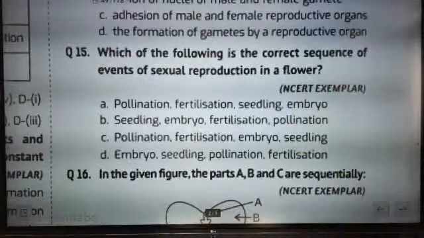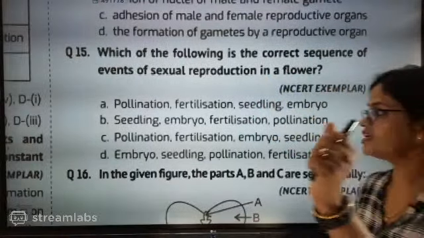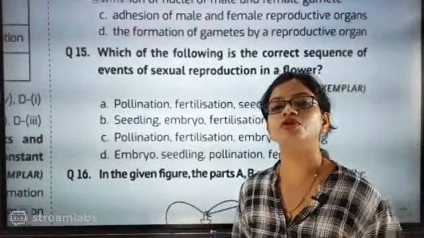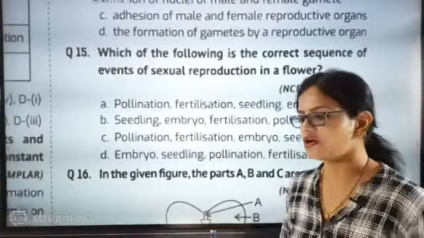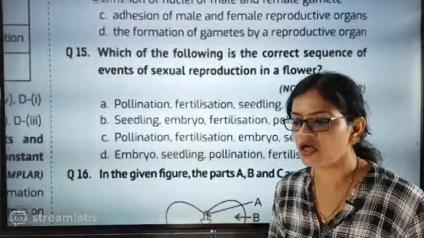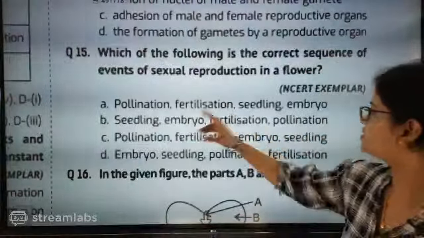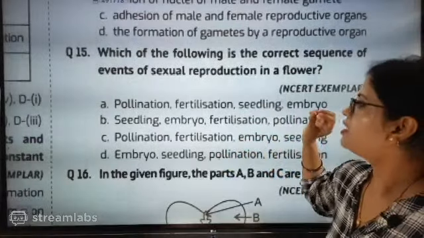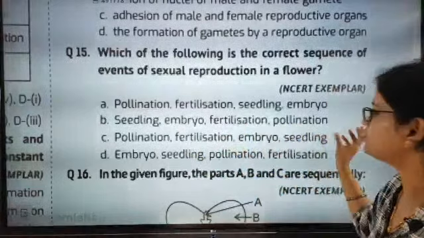Which of the following is the correct sequence of events of sexual reproduction in a flower? Many times they will ask this in a 2 marks question also, where you write in flowchart method or point-wise method and explain this part. Pollination, fertilization, seedling, embryo; fertilization, pollination, fertilization, embryo, seedling.